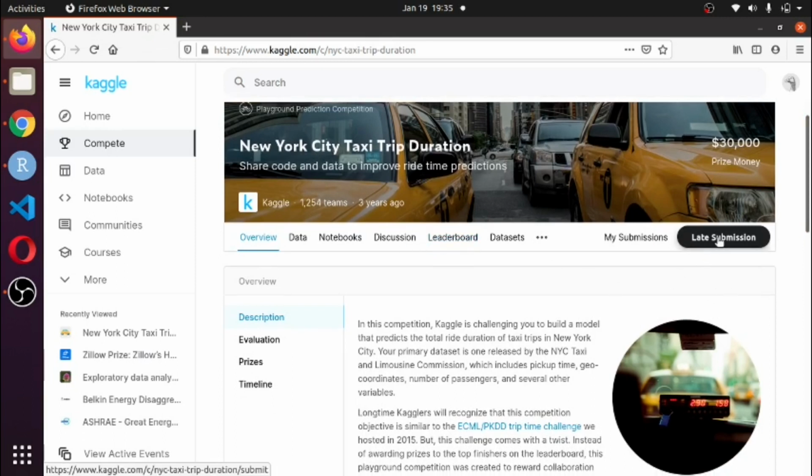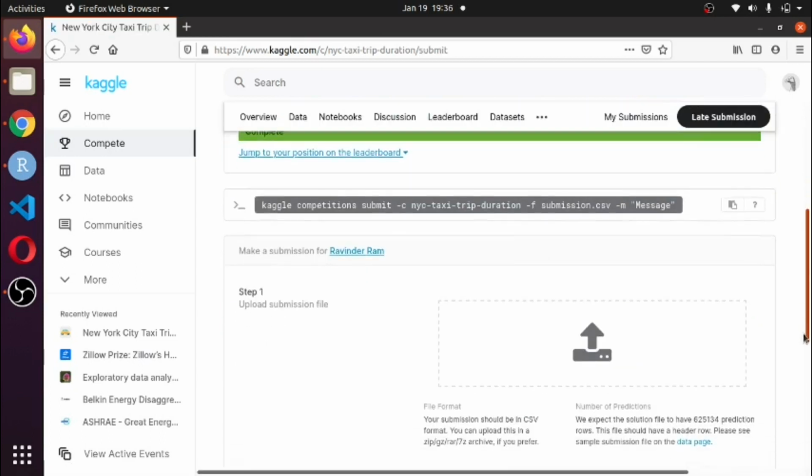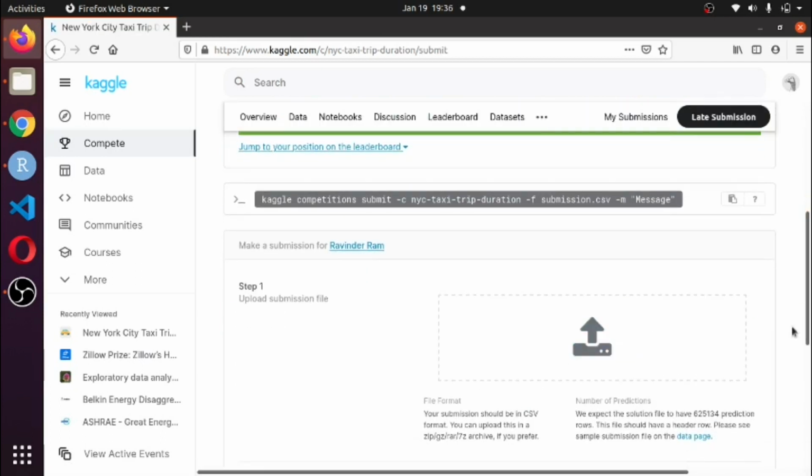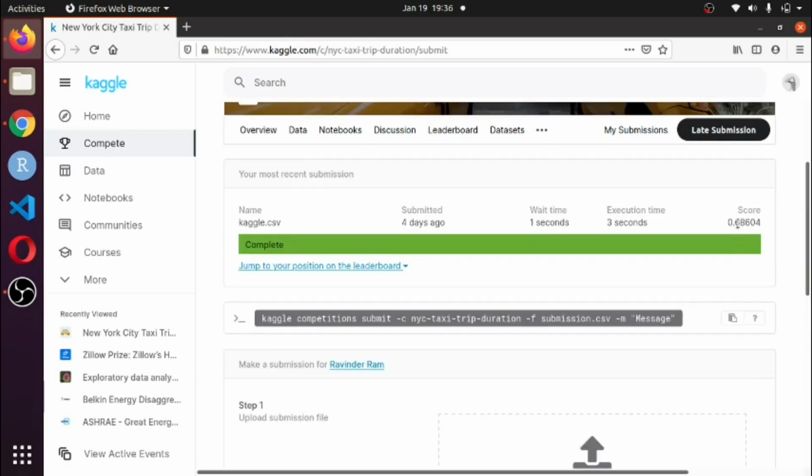Click here on the late submission button, and click here. I made a video on this same thing in Hindi, where you can see how I submit the file on the Kaggle website. I got a score here of 0.686 without using any machine learning algorithm.